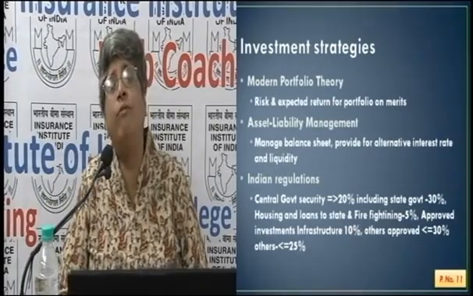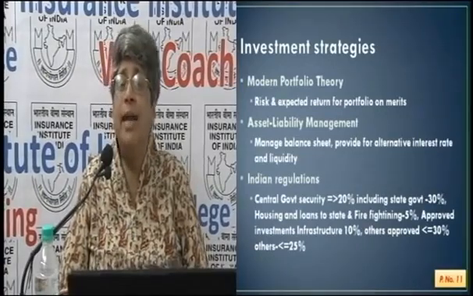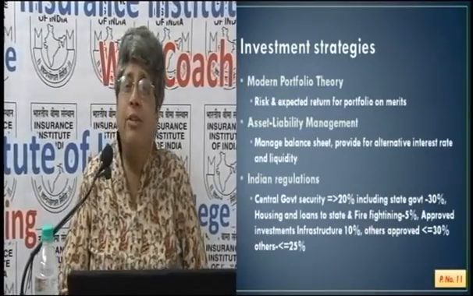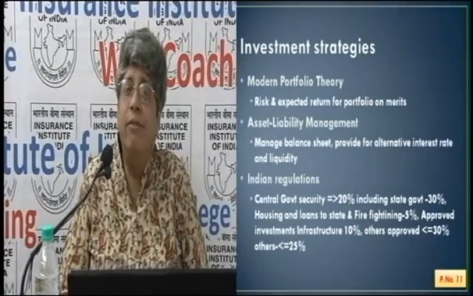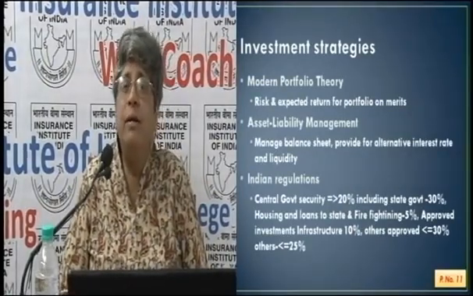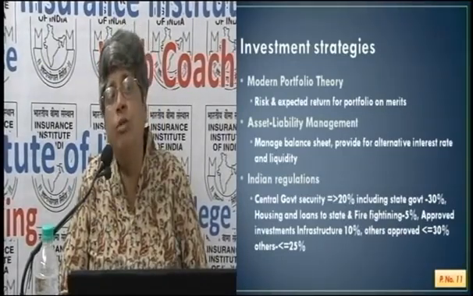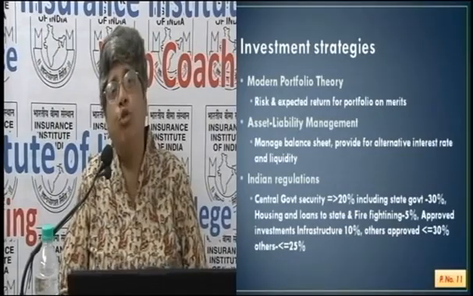A combination of all of these could be there. But because it is a reserve, we cannot afford to lose this money. So there should be a return and also risk protection. It is a huge amount of money. There should be no loss.